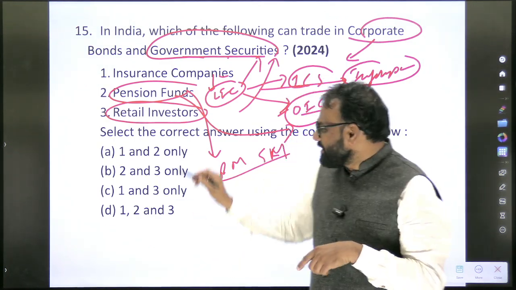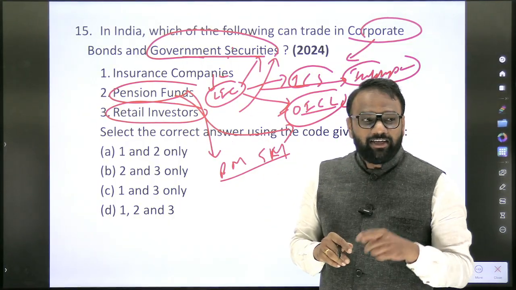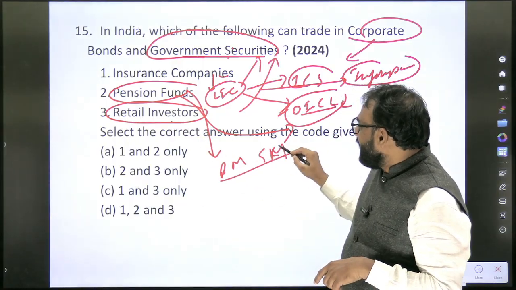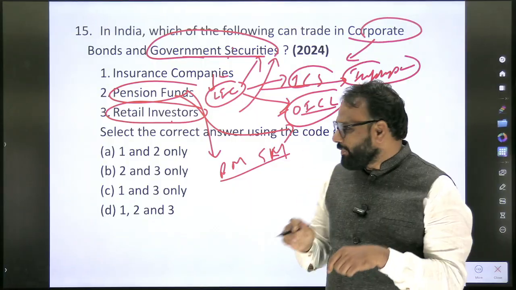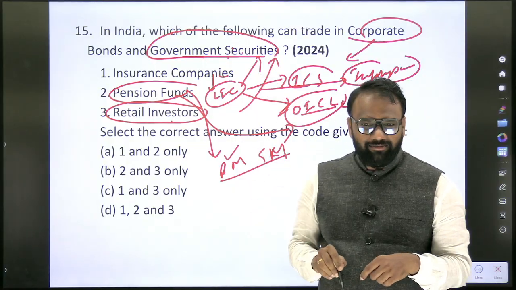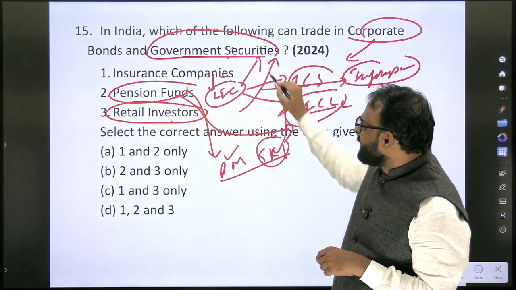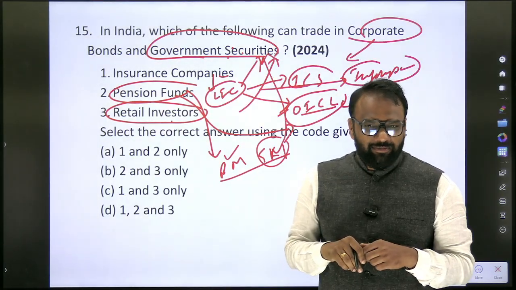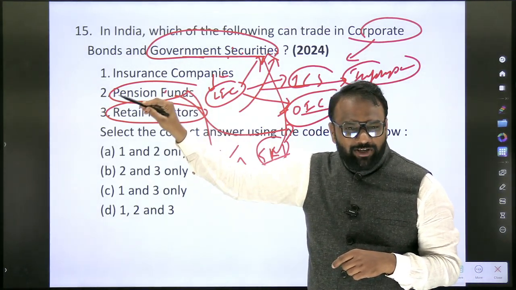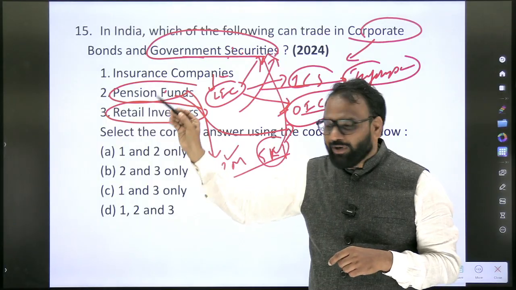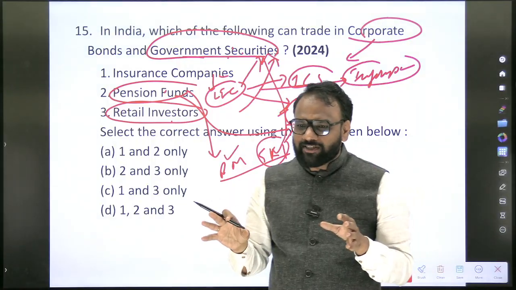Now my question is, can retail investors participate in the government securities primary market? Yes. Can they participate in the government securities secondary market? Yes. What is the platform used to participate in each? Same. Can pension funds participate only in the primary market, the secondary market, or both? Both. How about insurance companies? Both. So based on this question, these are the various peripheral aspects that we have to touch.